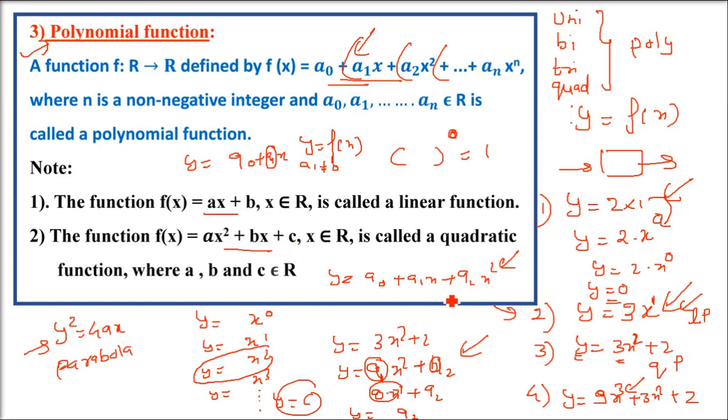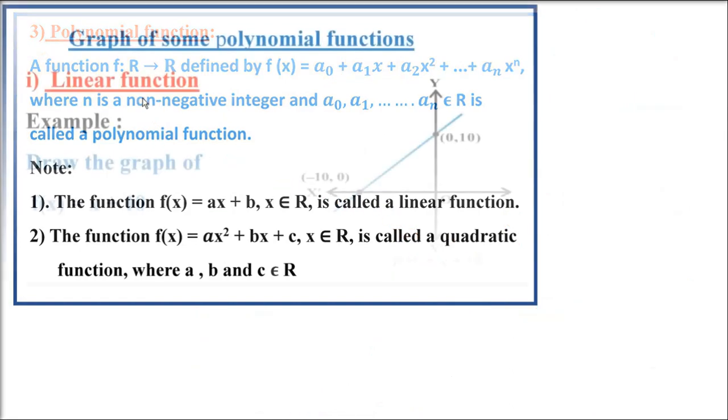So the first function you see is a linear function, the second function you see is a quadratic function. a2 should not be 0, otherwise it will become linear again. So you have to be very clear to say a2 should not be 0. The coefficient of the highest power of the polynomial should not be 0. Okay?